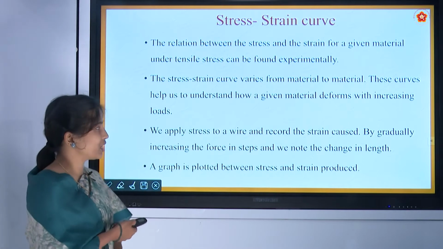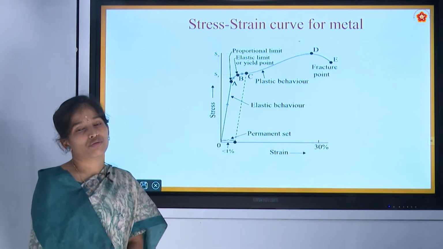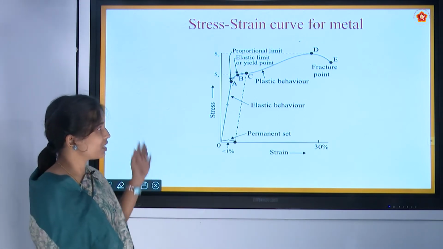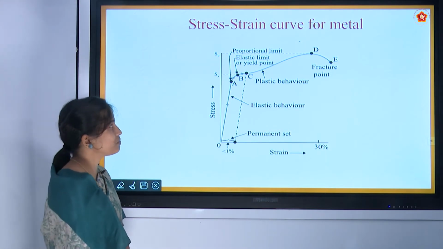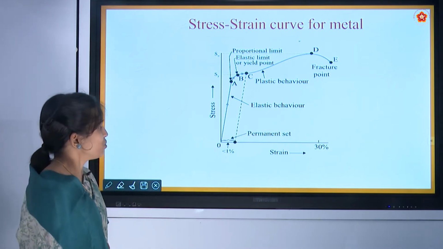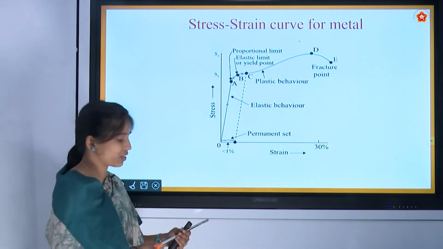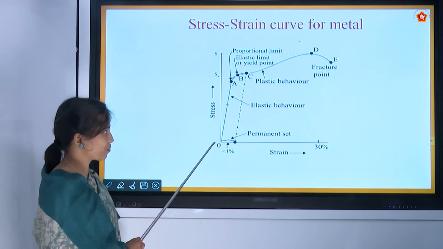Now let us see one graph of such a material, a metal. If we plot a graph for metal, the graph will be like this as shown in the figure. Now let us study the stress strain curve for a metal. Initially the stress is 0 and the strain is also 0.